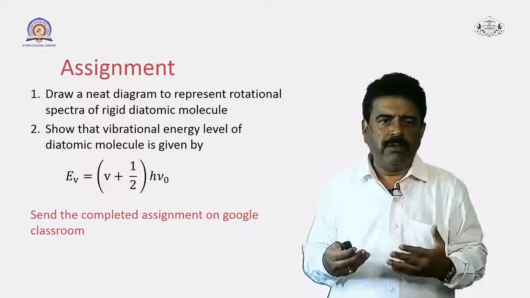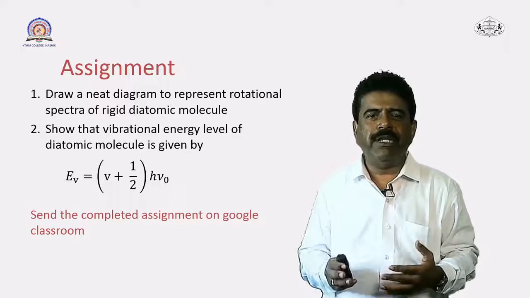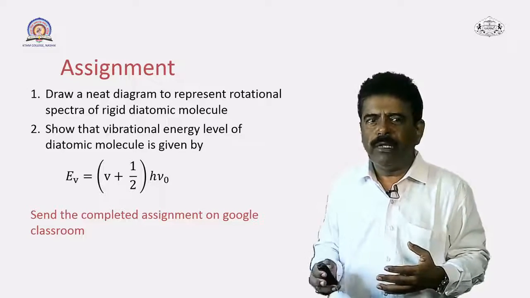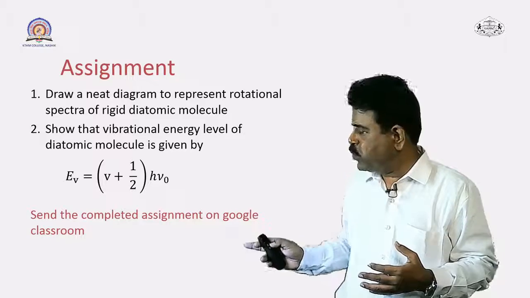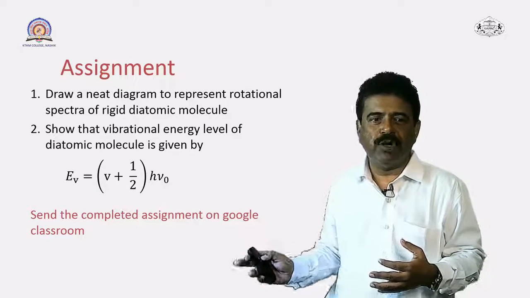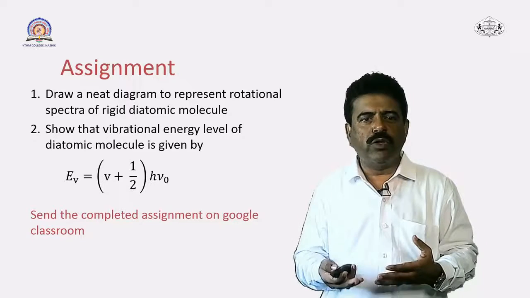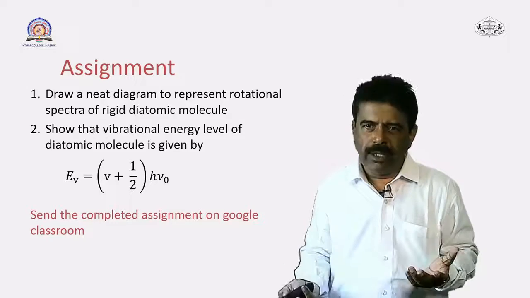Then in the second question, you have to show that the vibrational energy level of diatomic molecule is given by E V is equal to in bracket V plus 1 half into h nu 0. So, you have to derive this equation, the derivation is important. So, solve these two questions and send the completed assignment on our Google Classroom.